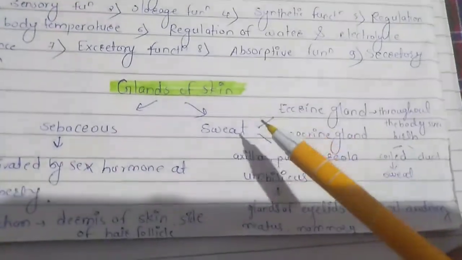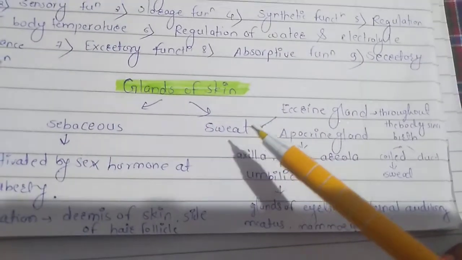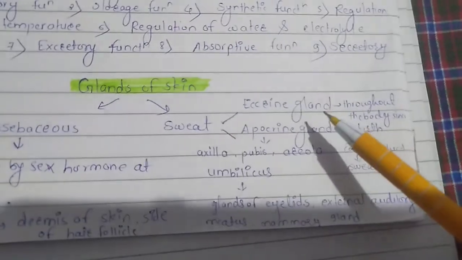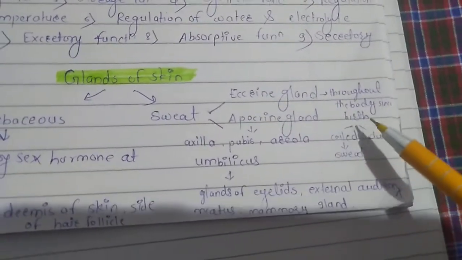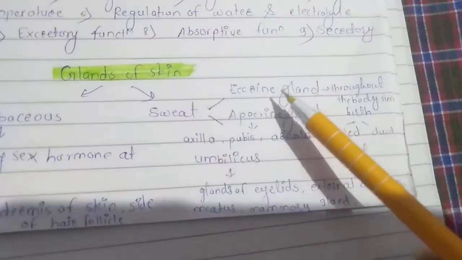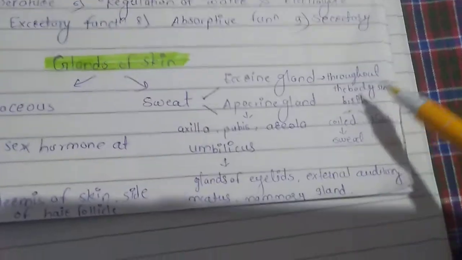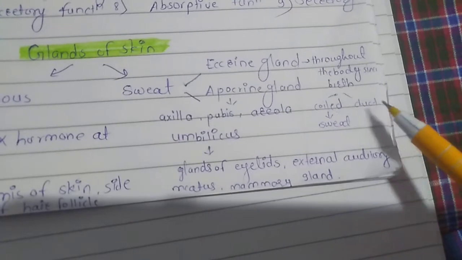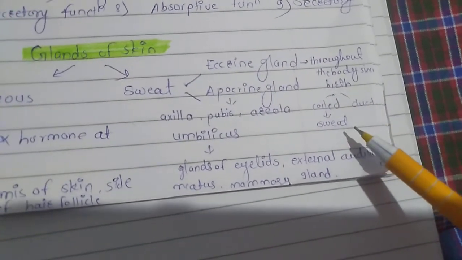Now second is the sweat gland. Sweat glands include two types of glands, eccrine glands and apocrine glands. Eccrine glands are situated throughout the body, since this gland works from birth, and it contains two parts, the coiled portion and the duct portion. The coiled portion secretes sweat.